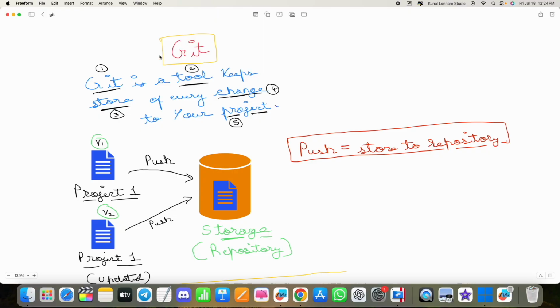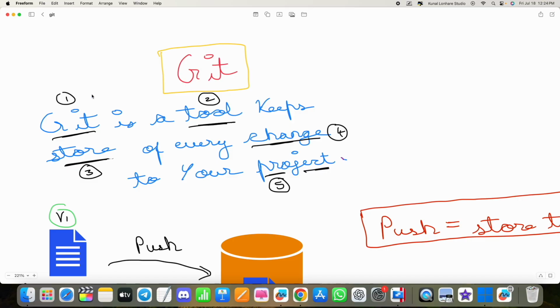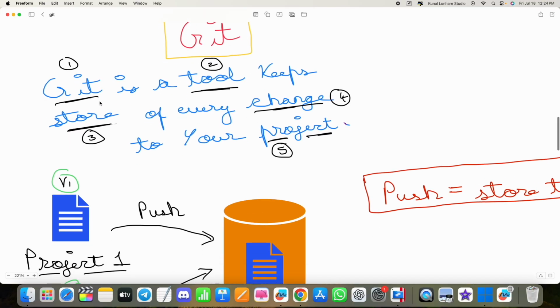Hey guys, before we proceed further with any advanced topic, let's start with the very simple question of what Git is. If I talk about the meaning of Git, Git is basically a tool. Git is a tool that stores the changes of your project. That is what Git is.